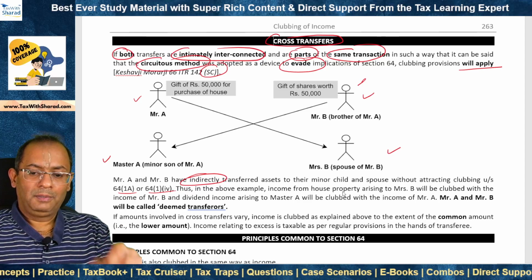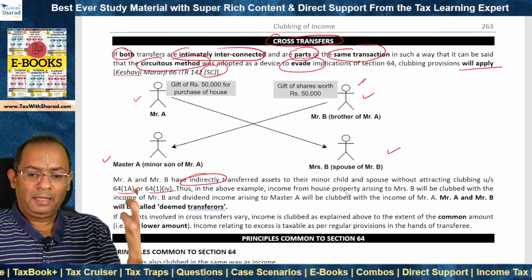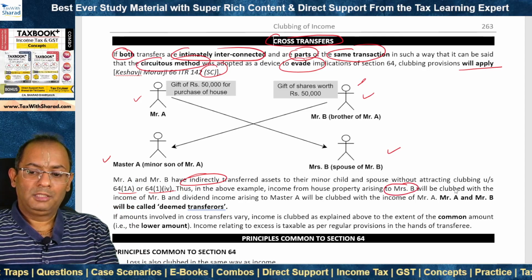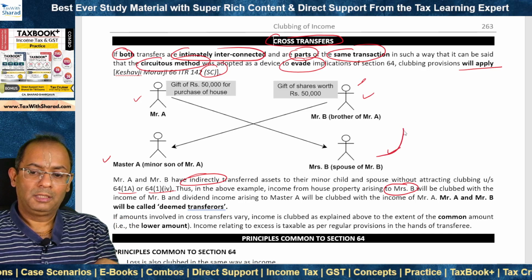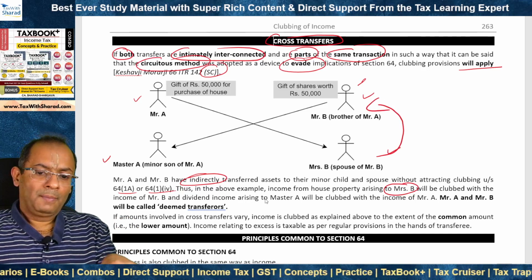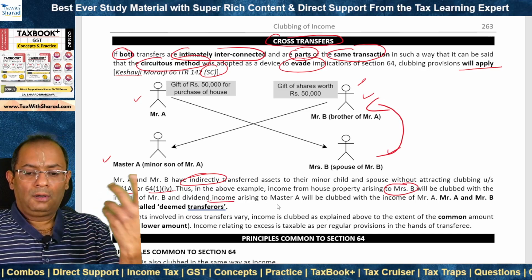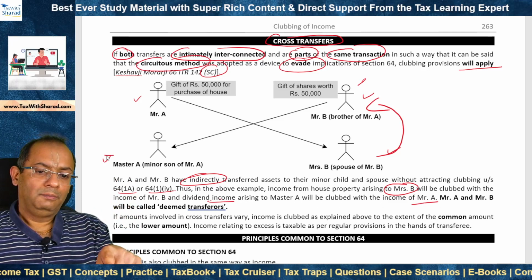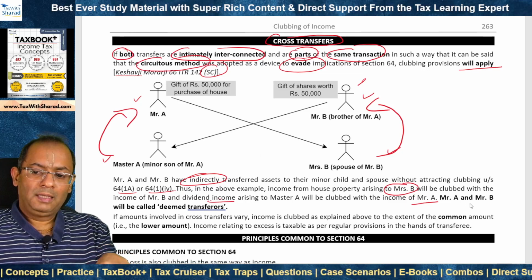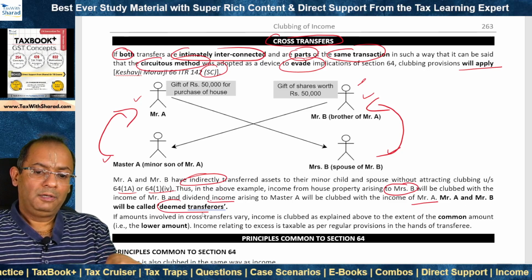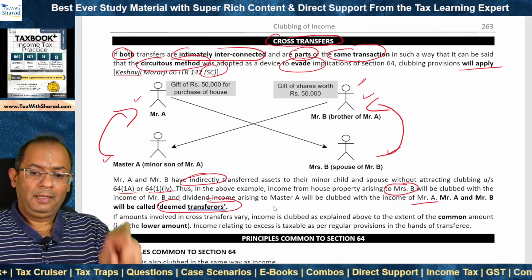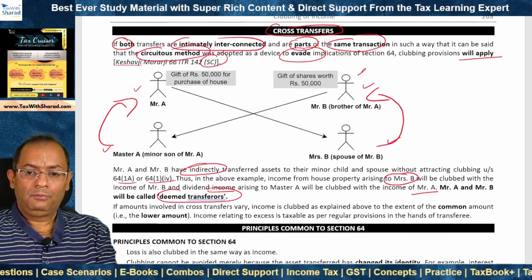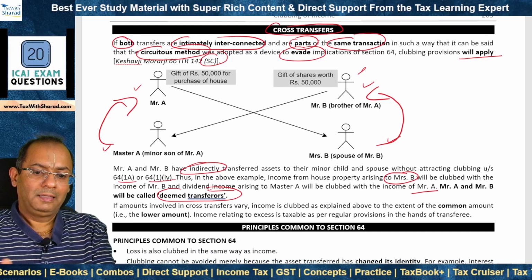Thus in the above example, the cross transfer implications will be triggered, and then income from house property arising to Mrs. B will be clubbed with the income of Mr. B, and dividend income or other income arising to Master A from the shares will be clubbed with the income of Mr. A. Mr. A and Mr. B will be called deemed transferors to Master A and Mrs. B respectively.